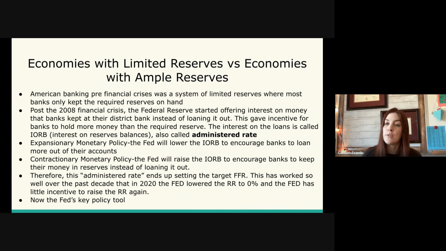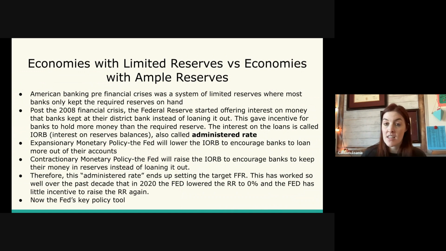So what happened is we're moving from what's called a limited reserves to an ample reserve system. Limited reserves is when we have a reserve requirement, the specific percentages banks have to keep in their vault at a time, and the tools of open market operations, the discount rate, and the reserve requirement were the only main tools. And of course, how those affect the money supply, which then affects interest rates, including the federal funds rate. But now that we no longer have a reserve requirement, the ample reserve system needs to be focused on to show how we change monetary policy today.